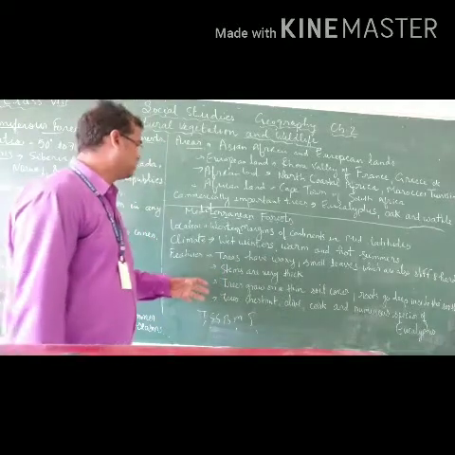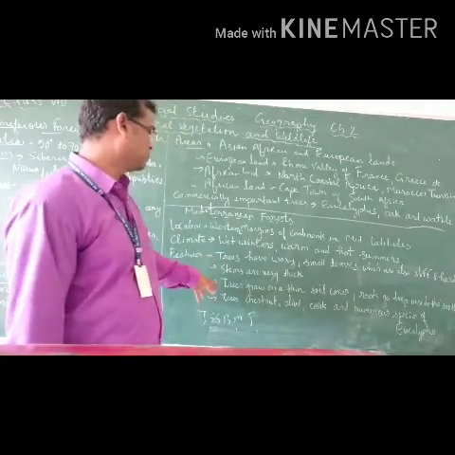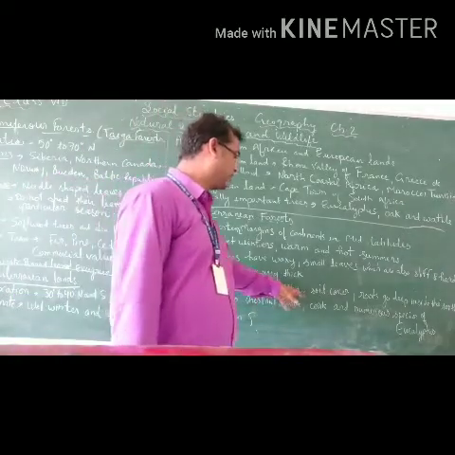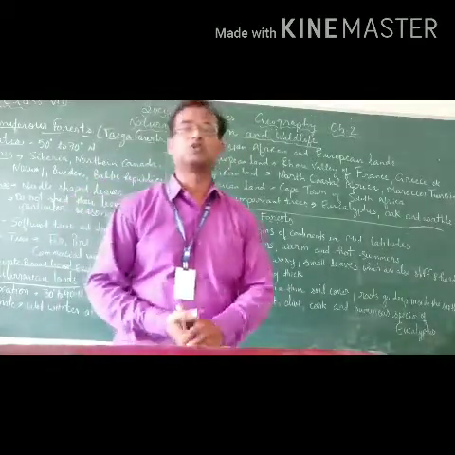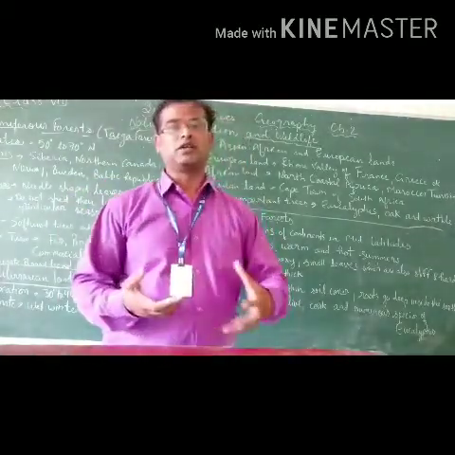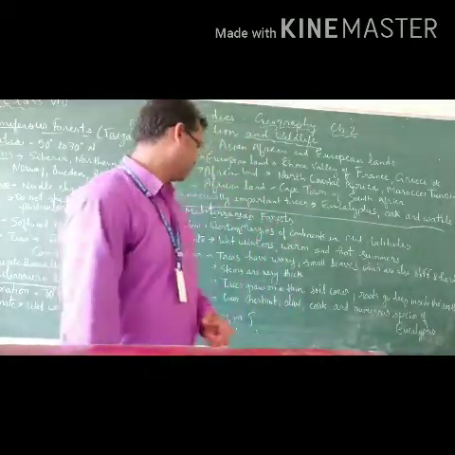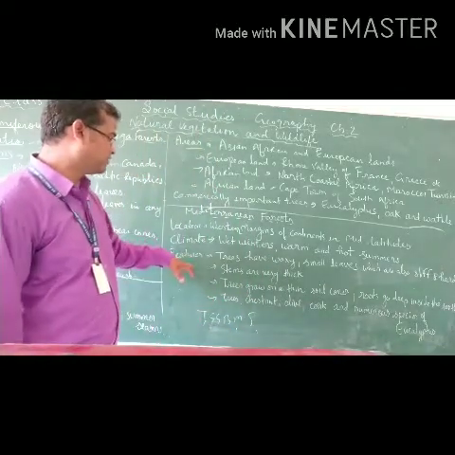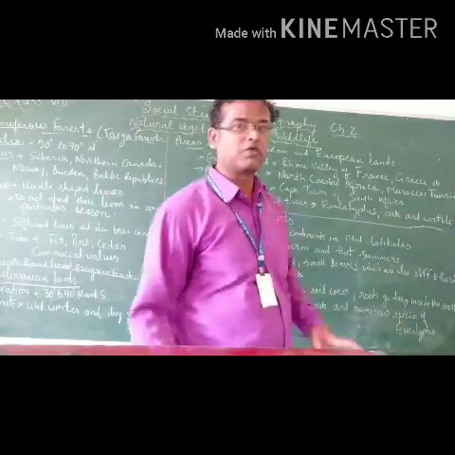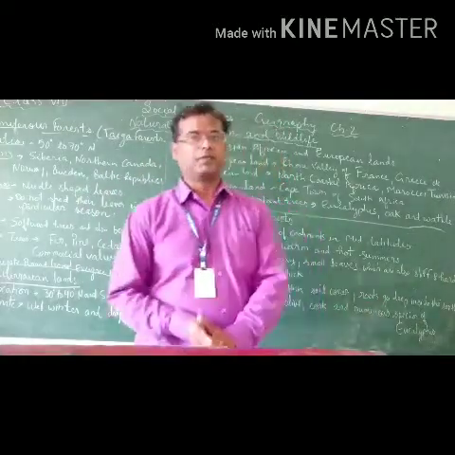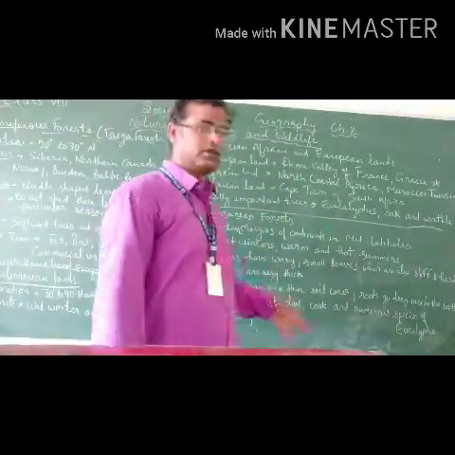The trees which are available in the Mediterranean forest also grow on thin soil, and the roots of these trees generally go deep inside the earth to suck water. Now the main trees which are found in these regions are chestnut, olive, cork, and a number of species of eucalyptus trees. So these are the features of Mediterranean forest.